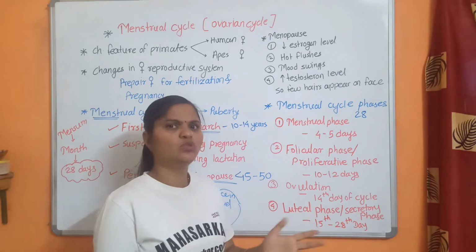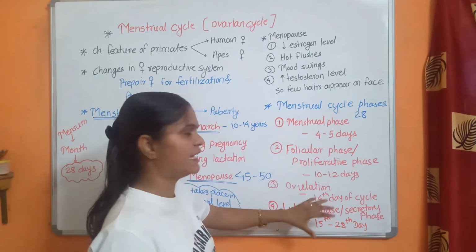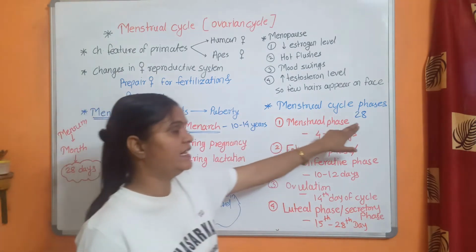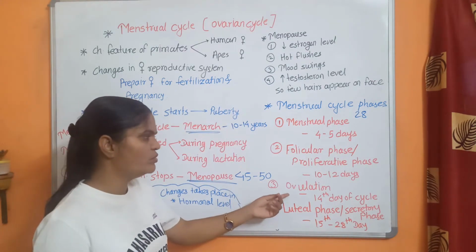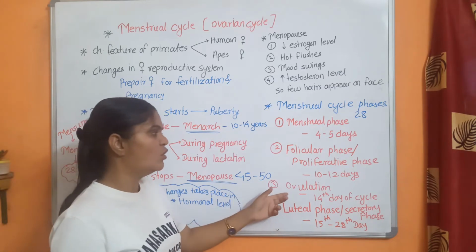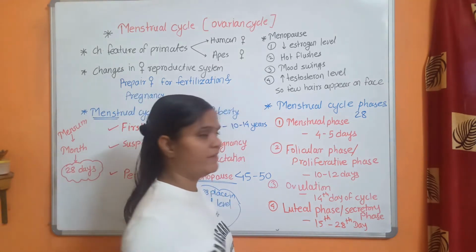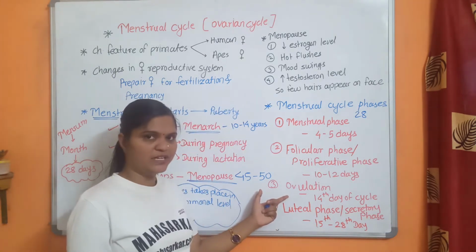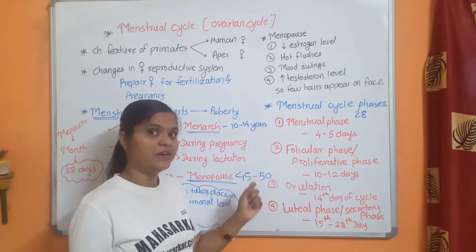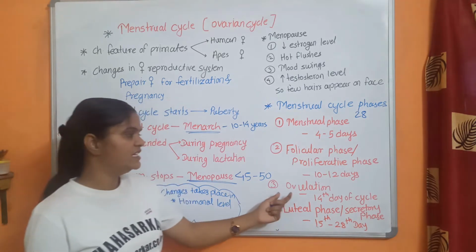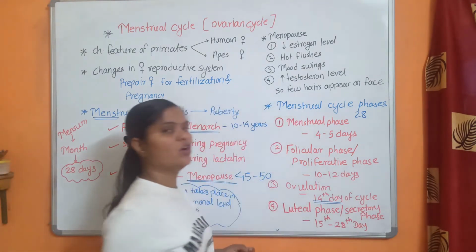It may vary by 2 to 3 days because not every woman follows a 28 day cycle. At ovulation the Graafian follicle ruptures and the secondary oocyte is released, on the 14th day of the cycle.